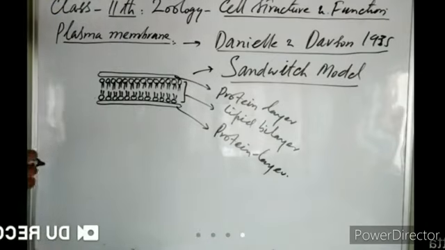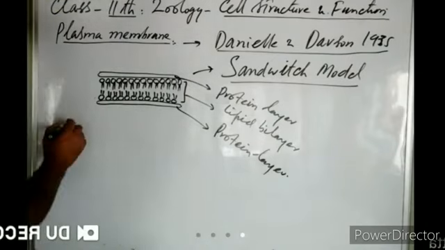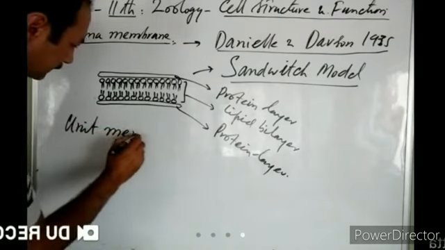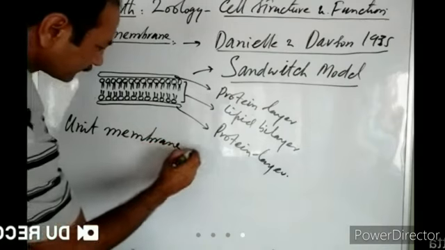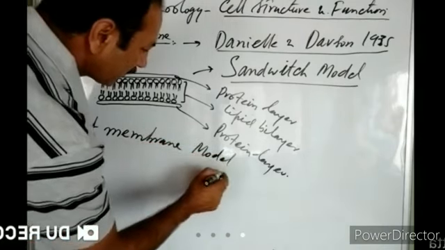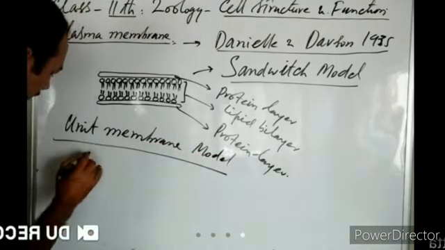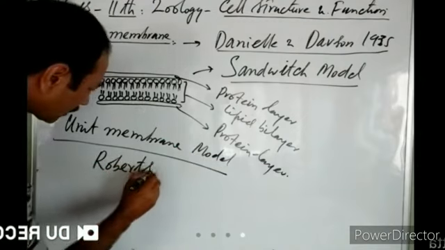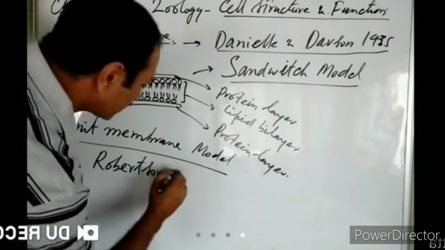Then another model was proposed. That is known as the unit membrane concept, the unit membrane model. The unit membrane model was proposed by Robertson in 1959.